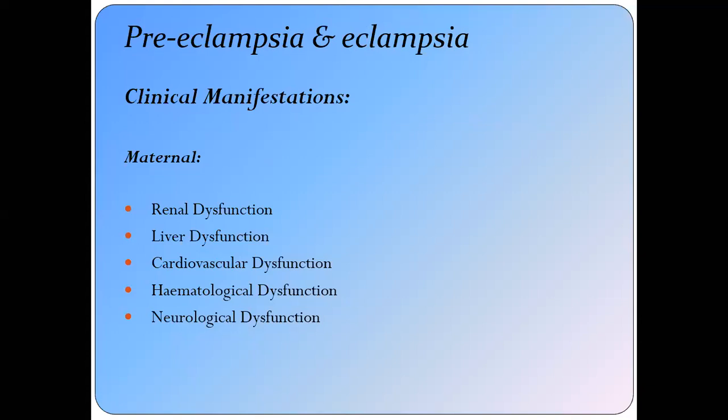If you perform liver function tests, they will be altered. There may be cardiovascular dysfunction: the blood pressure may be raised, or there may be ischemia.